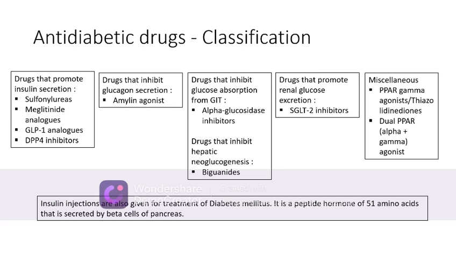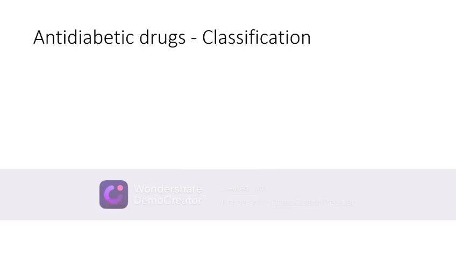Insulin injections are also given for treatment of diabetes mellitus. Insulin is basically a peptide hormone of 51 amino acids that is secreted by the beta cells of the pancreas. Other than insulin, the beta cell also secretes C-peptide and IAPP, islet amyloid polypeptide. Insulin and its analogs are given as subcutaneous injections for treatment of diabetes mellitus.